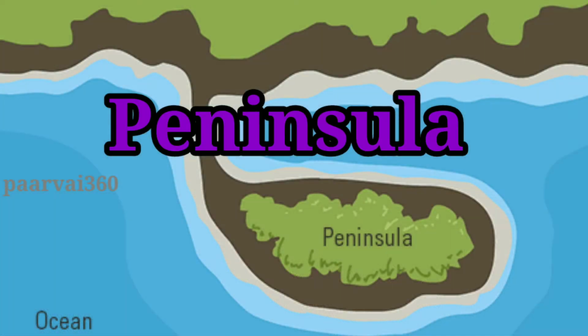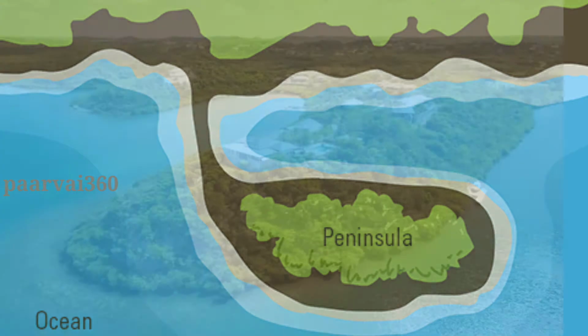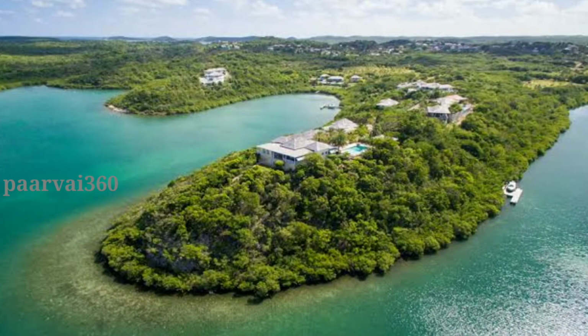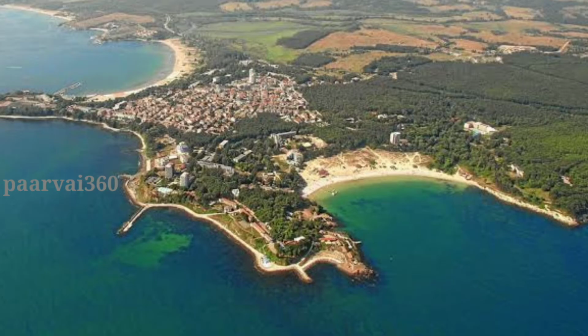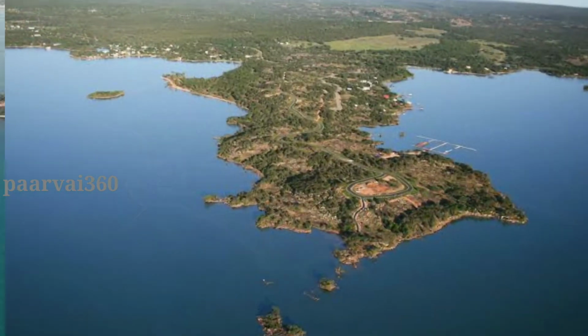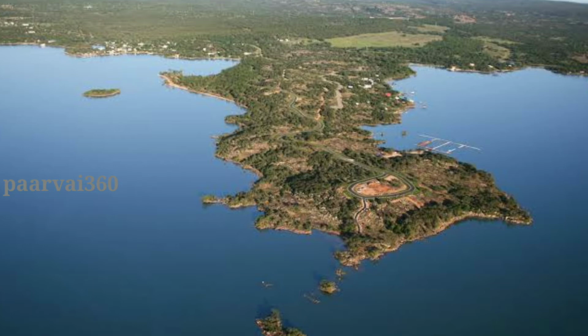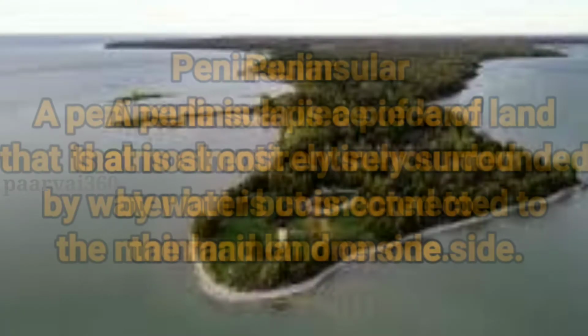Peninsula. A peninsula is a piece of land that is almost entirely surrounded by water but is connected to the mainland on one side. Peninsulas can be very small, sometimes only large enough for a single lighthouse, for instance.